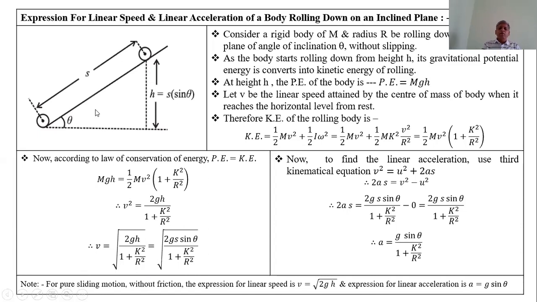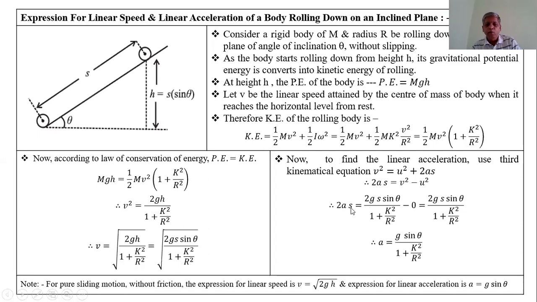Similarly, we can find the expression for the linear acceleration. For that purpose, we use the third kinematic equation, that is v square is equal to u square plus 2as. From this equation, 2as is equal to v square minus u square. The initial velocity u is 0.